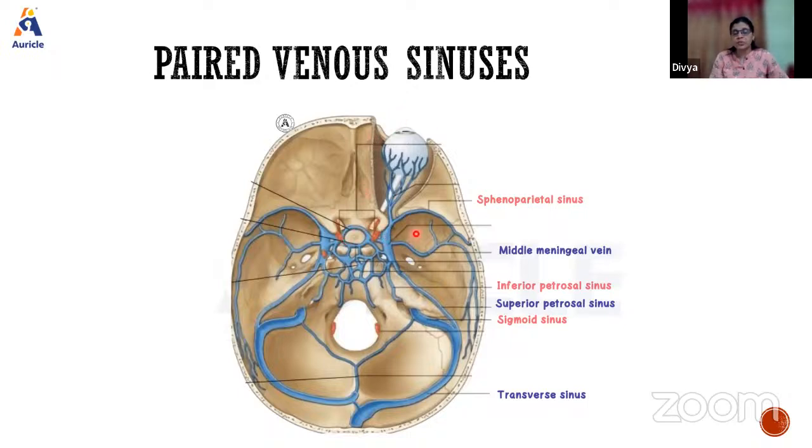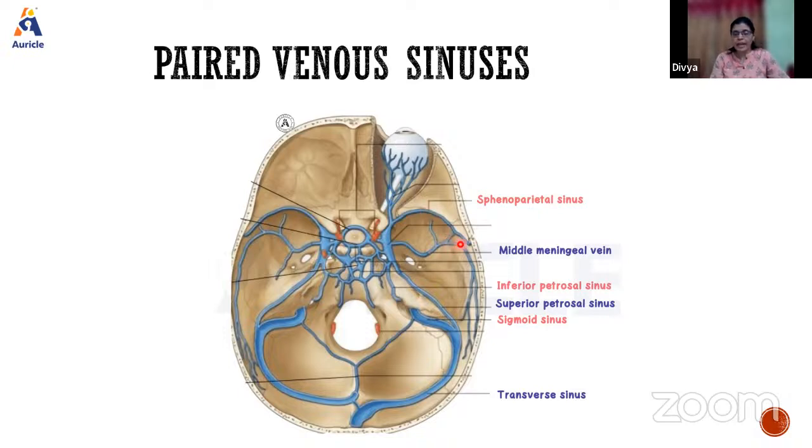Now the paired sinuses. Paired sinuses are present on either side. When we come from each cranial fossa, always remember it in an order from anterior to posterior. That way you will not miss anything.